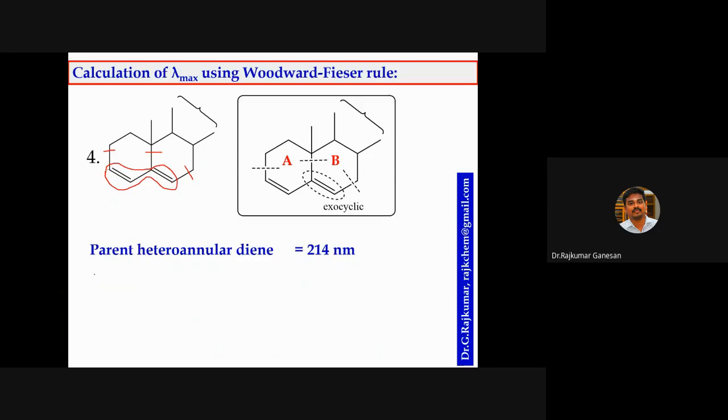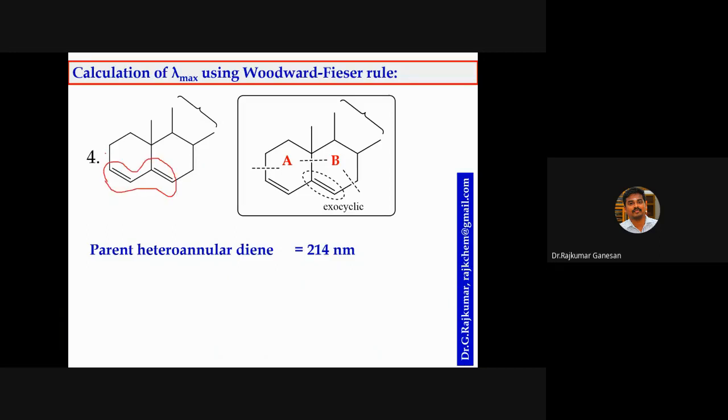Normally students are confused with the other substituents also. They may calculate this as a ring residue, and this as another ring residue. This is the wrong way because there is no conjugation at all. Are you able to follow?